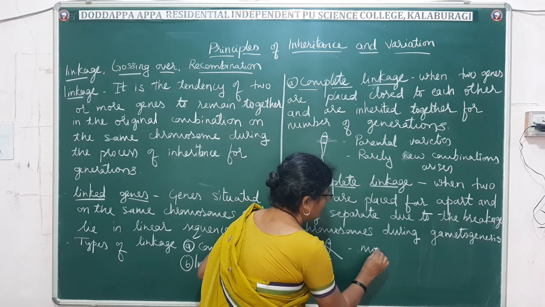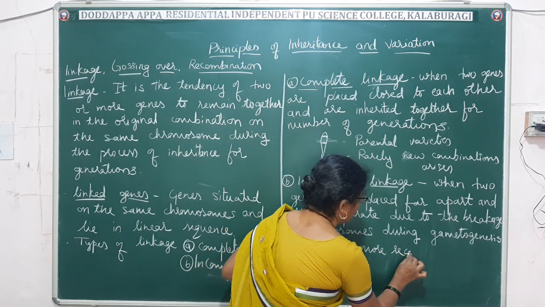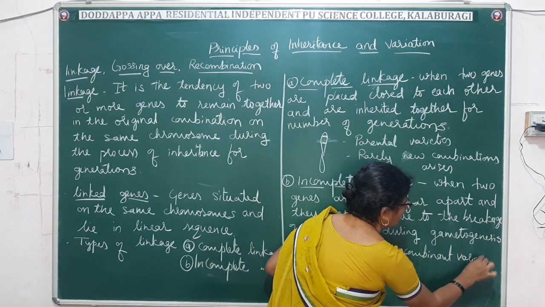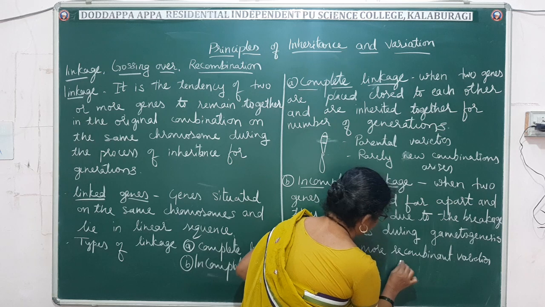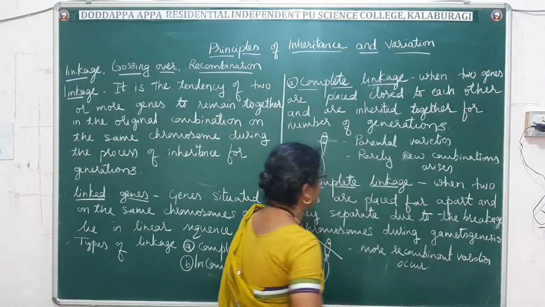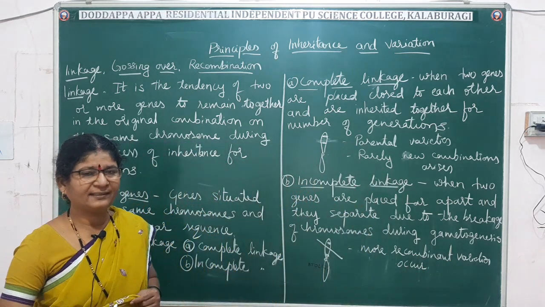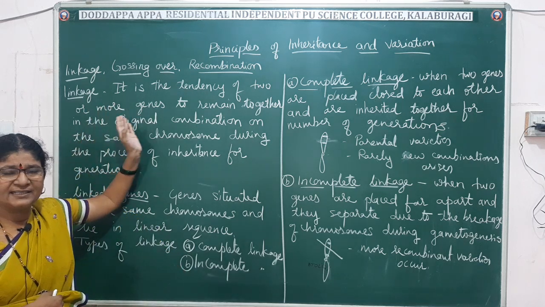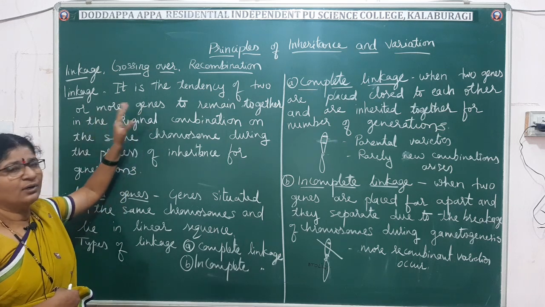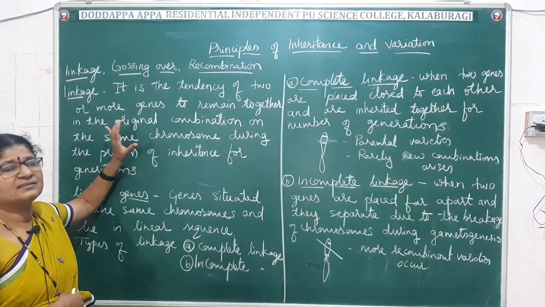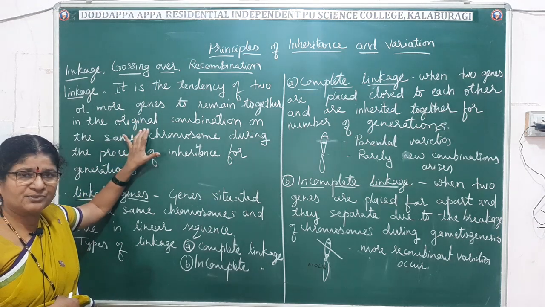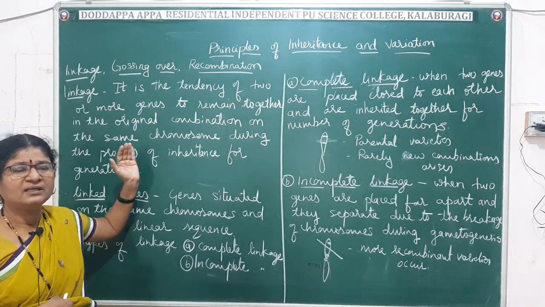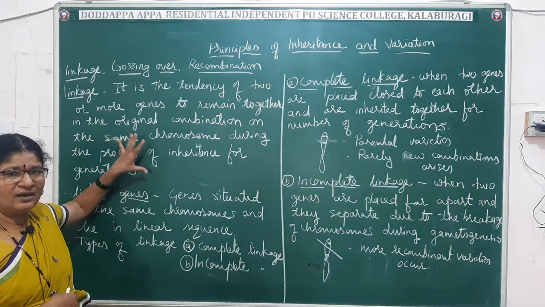So this kind is called incomplete linkage. Let me repeat once again. Linkage is the tendency of two or more genes, when they are present close together on the same chromosome, to get inherited as a single unit generation after generation, and this is called linkage.